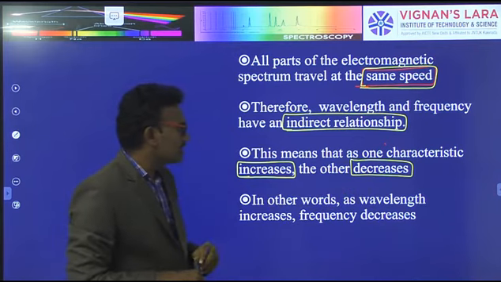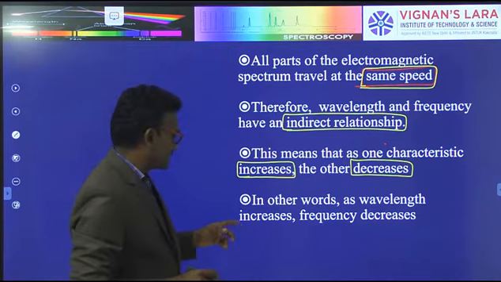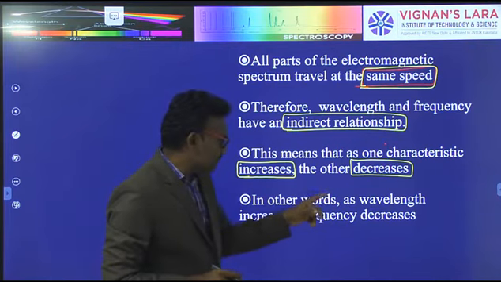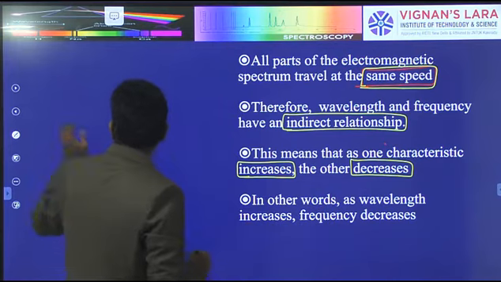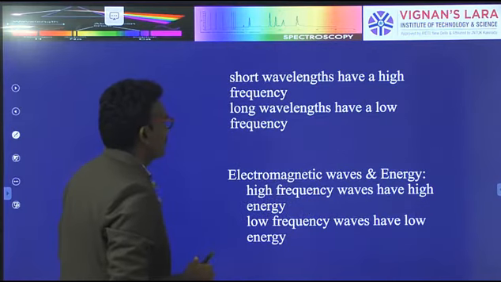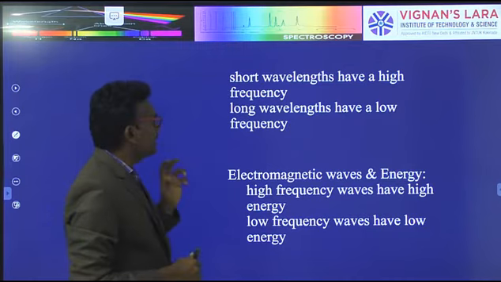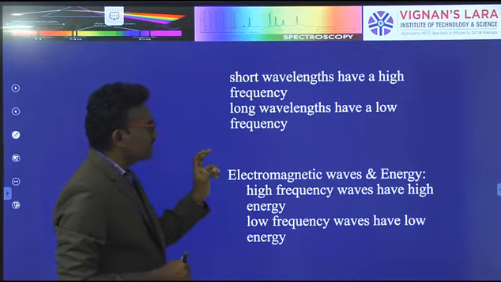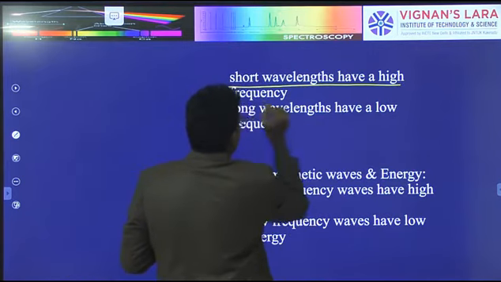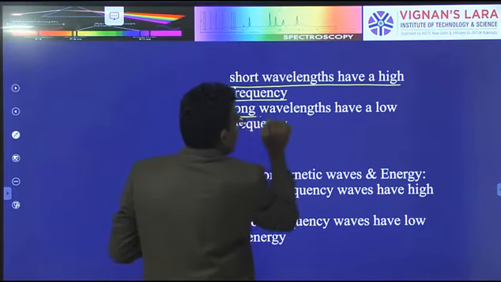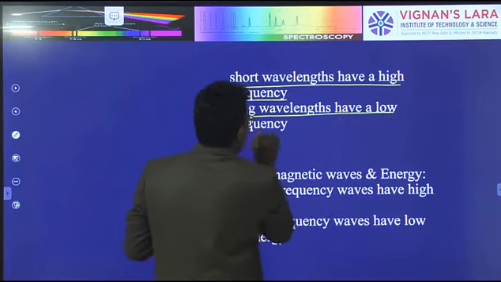Both are opposite characteristics. Short wavelengths have high frequency, and long wavelengths have low frequency.